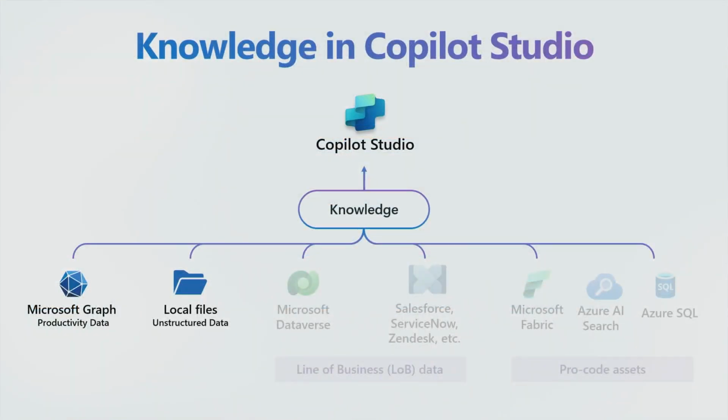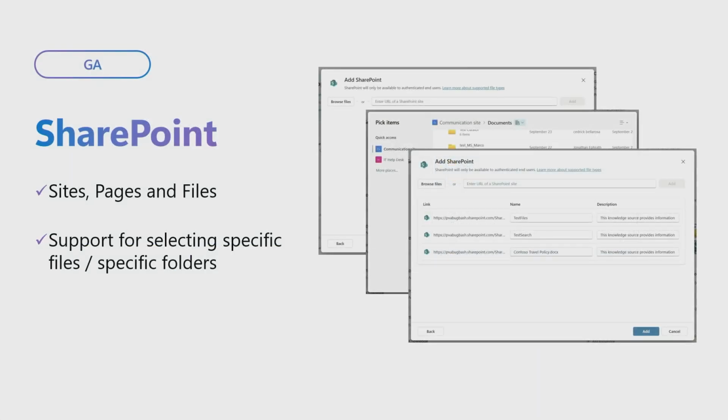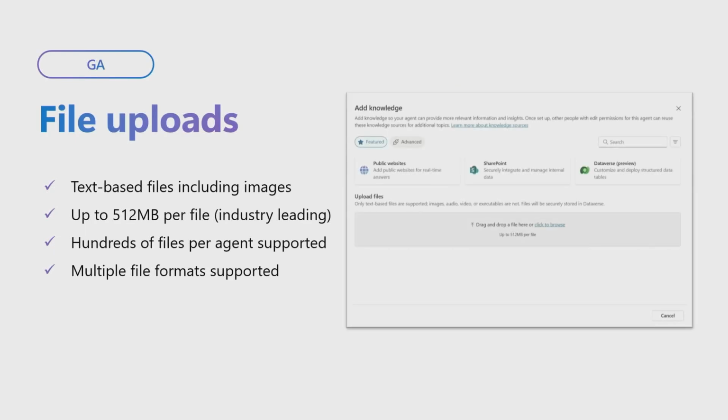All right, so just to recap a little bit here, I've shown you SharePoint, which is already GA. It supports sites, pages, and files, which is super awesome, and you can easily use the file picker to choose the different files and folders. And also, you've seen file uploads.